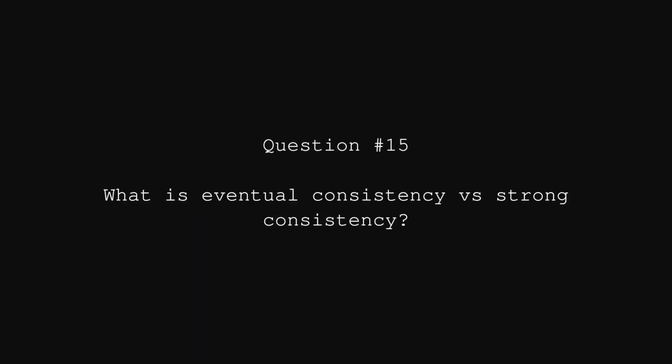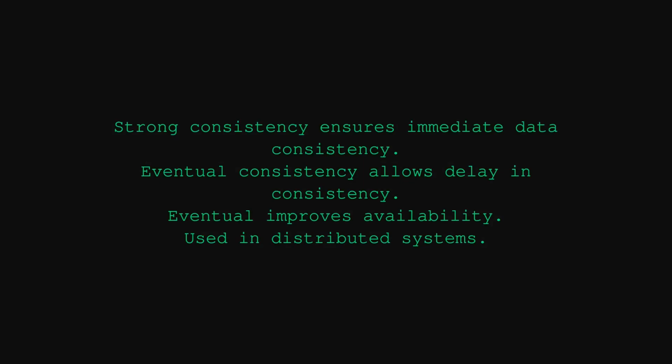Microservices and system design interview question. What is eventual consistency versus strong consistency? Strong consistency ensures immediate data consistency. Eventual consistency allows delay in consistency. Eventual consistency improves availability and is used in distributed systems.